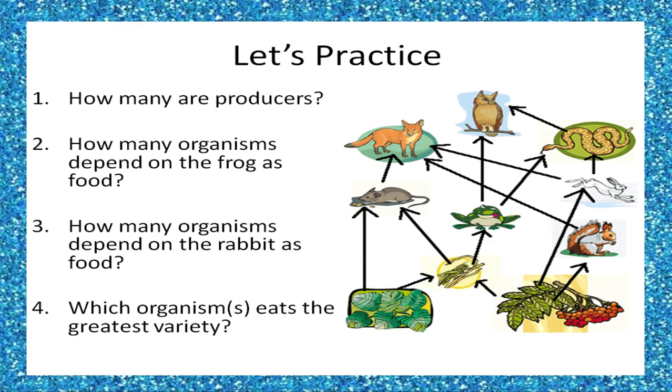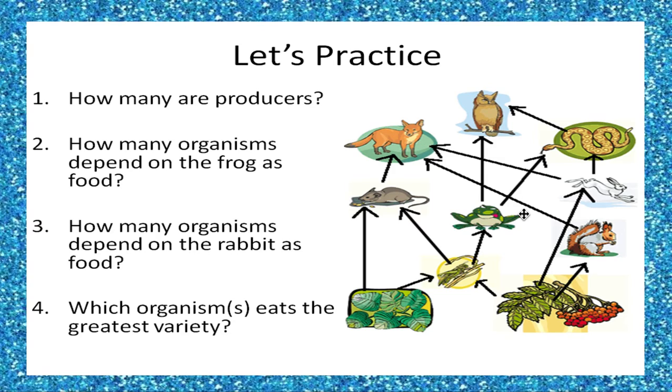Okay, let's practice. How many producers are in this food web? So let's take a look. Producers would be these plants here. How many organisms depend on the frog as food? So let's find our frog. We have to look at the animals where the arrows are going out from the frog. So the owl eats the frog and the snake eats the frog. They depend on the frog as their food source.